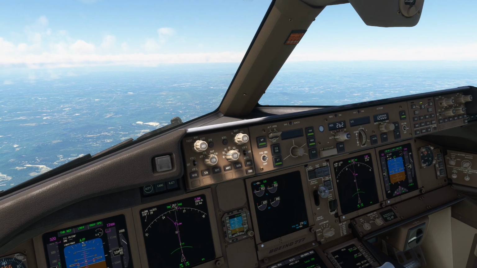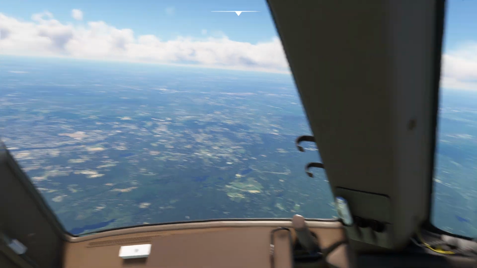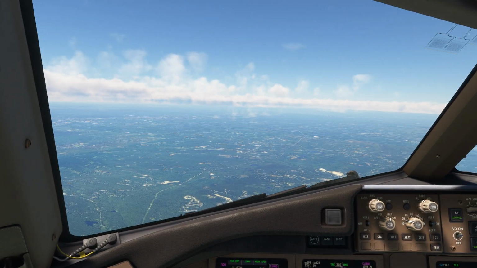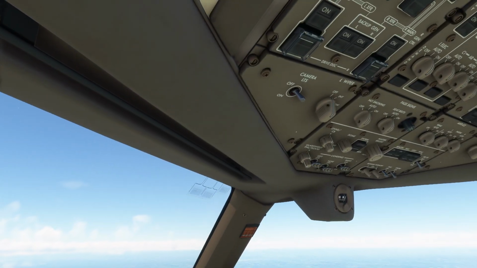Boston Center's being set. Red 64, Boston Center, good afternoon, natural altimeter. Not gonna lie, this is pretty cool.